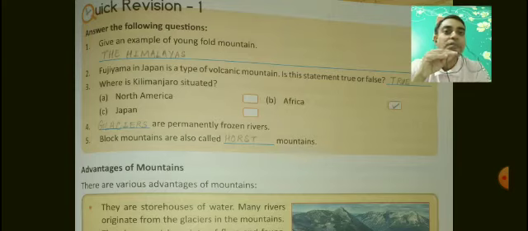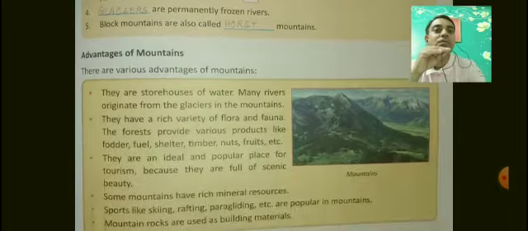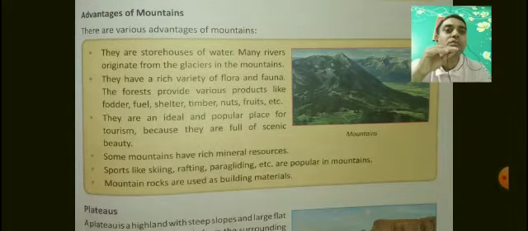Glaciers are permanently frozen rivers. Block mountains are also called horst mountains. Okay. Advantages of a mountain. So what are the advantages of mountains? There are various advantages of mountains.